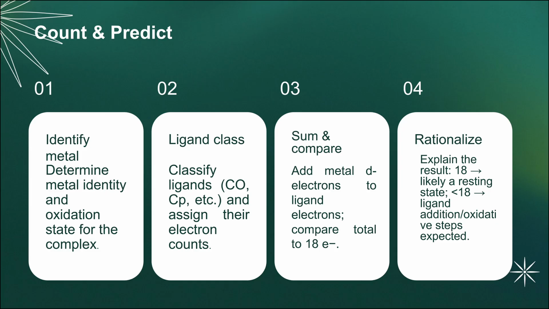Now, how to count and predict. First, identify the metal: determine the metal identity and the oxidation state of the complex. Next, ligand class: classify which type each ligand belongs to, whether it is pi type, L type or X type, and count. Next, sum and compare. Add the metal d electrons to the ligand electrons and compare whether it attains a total of 18 electrons. Finally, if it attains a total of 18 electrons, we can say that it attains stability like the noble gas configuration.